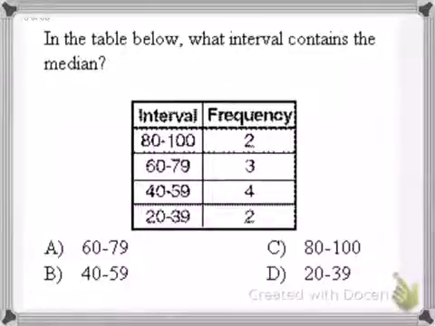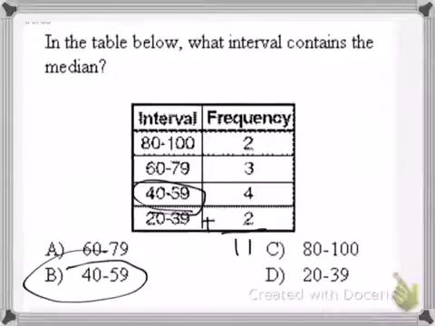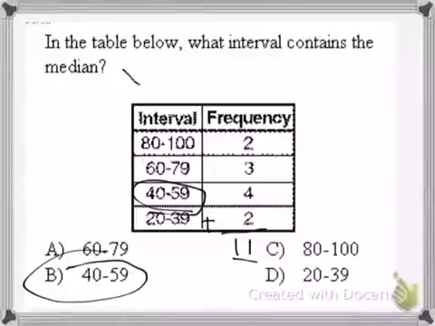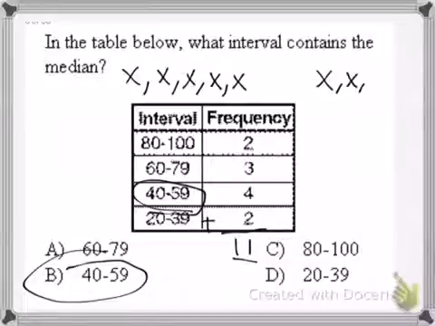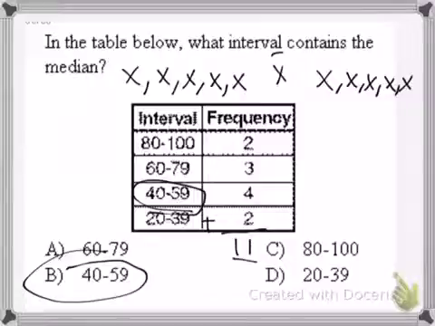In the table below, what interval contains the median? Over here it's between 40 and 59 because you have a total of 11 numbers. So that'll give you 5 on each side, and 1 in the middle.